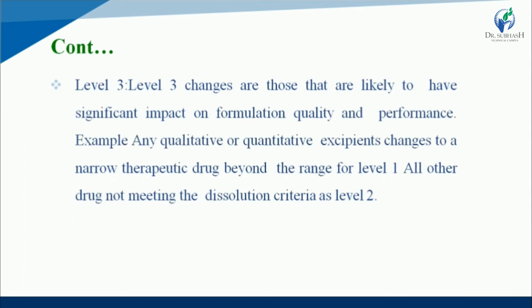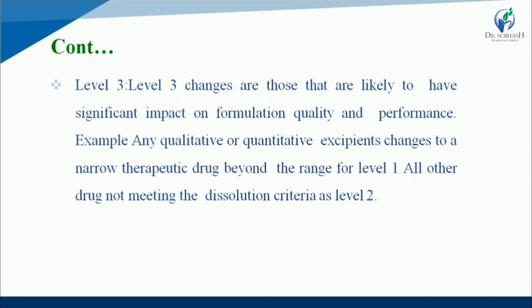Third one is level 3 changes. That is the major changes. Level 3 changes are those that are likely to have significant impact on formulation quality and performance. So that is the major changes, and they directly affect formulation quality as well as formulation performance.